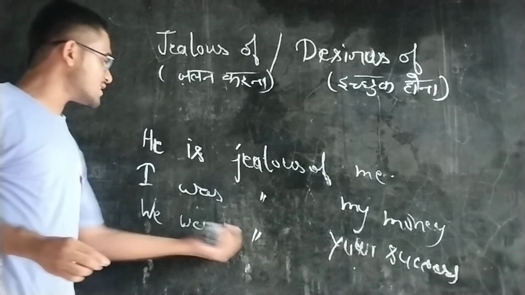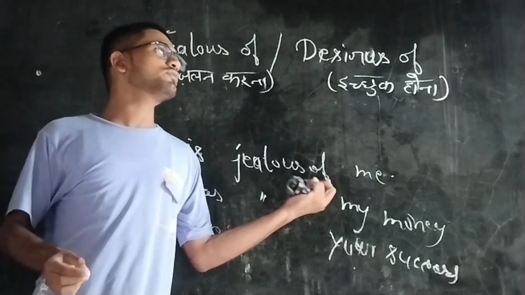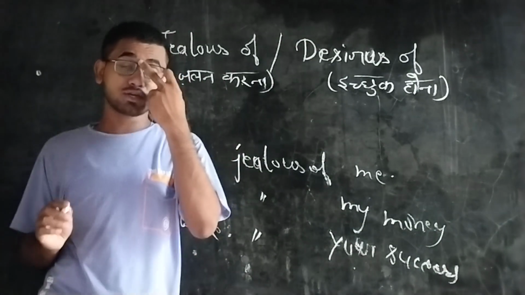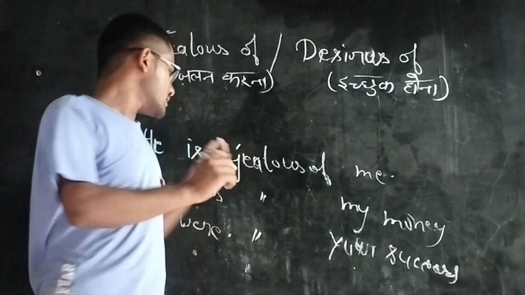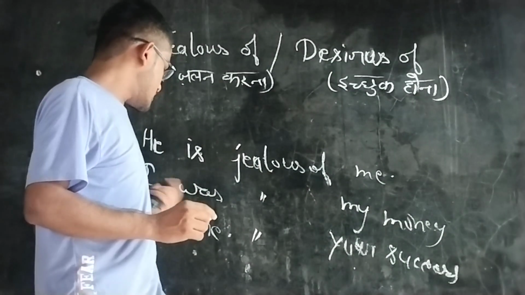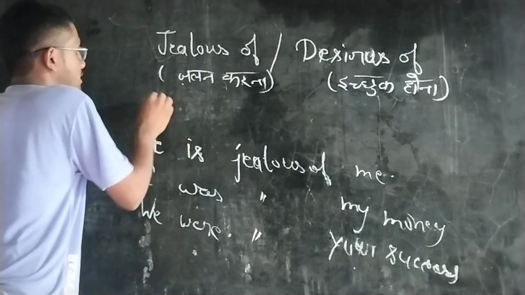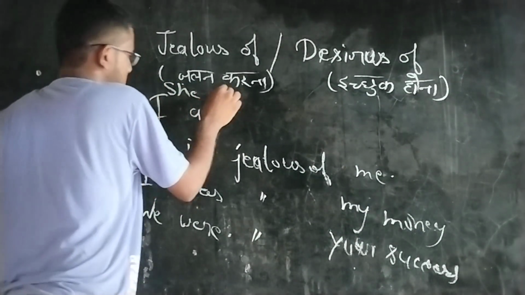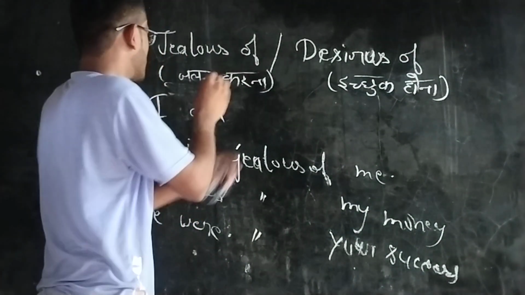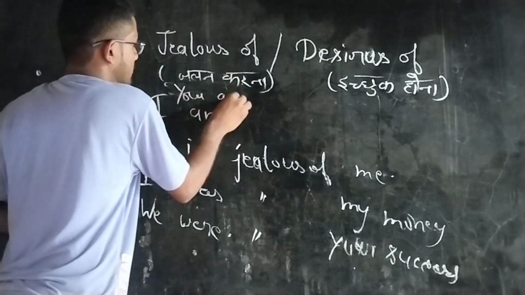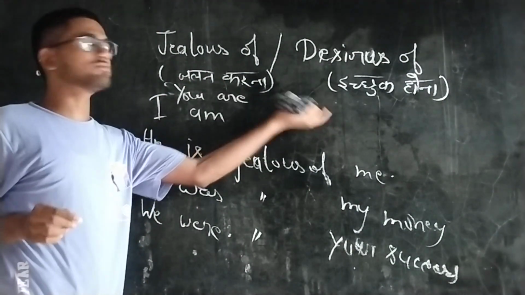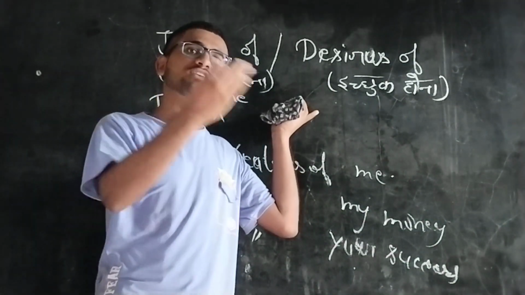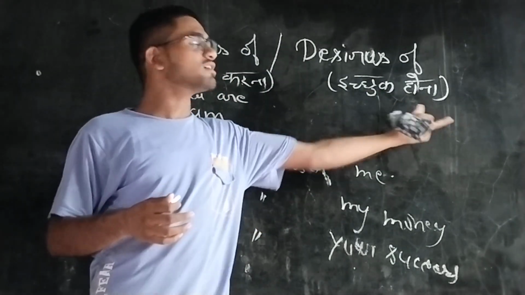If you want to use jealous of, you have to use it simply, in simple sentences. He is, he was, I am, you are, and after that you have to use this word jealous of. Whichever person is jealous of something, you can use jealous of something.